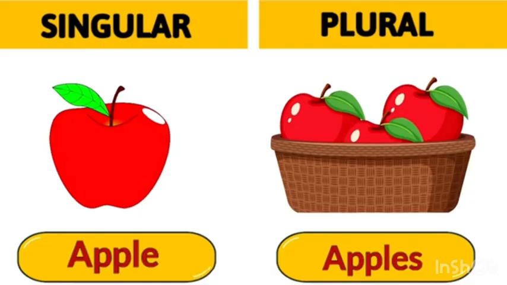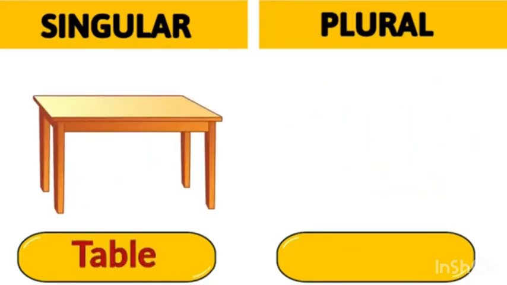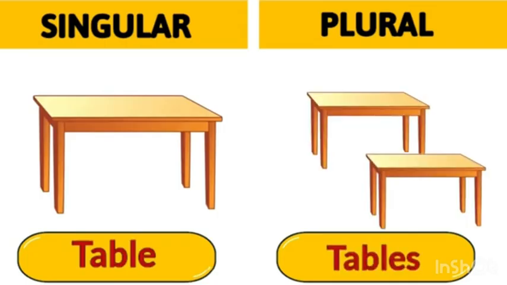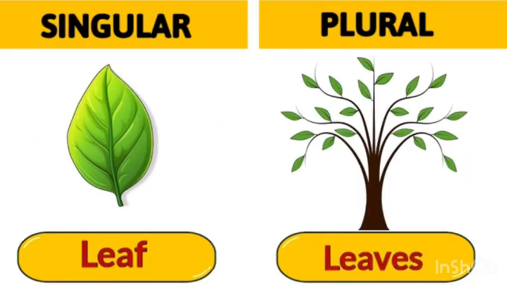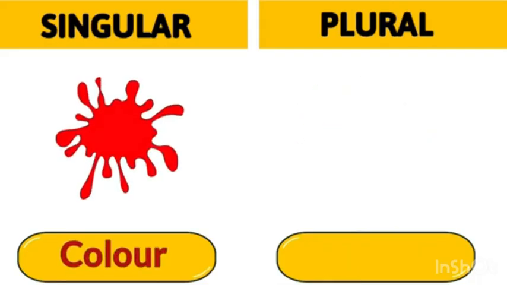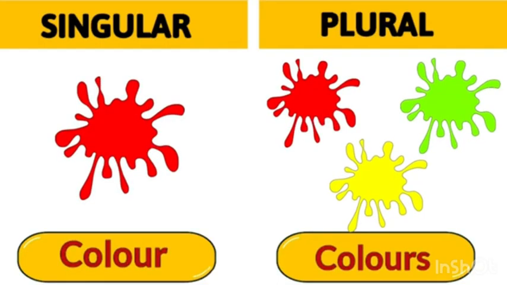Next is table. What is the plural of table? The plural of table is tables. Now, next is leaf. What is the plural of leaf? The plural of leaf is leaves. Color. What is the plural of color? The plural of color is colors.